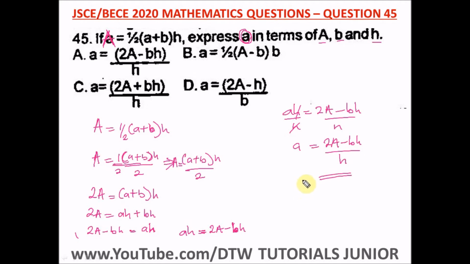And where is our right option here? Our right option is option A. This is our right option. a is equal to what? 2A minus bh over h. So this is our right answer.